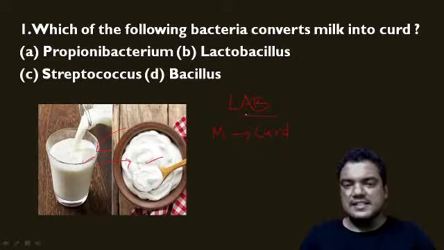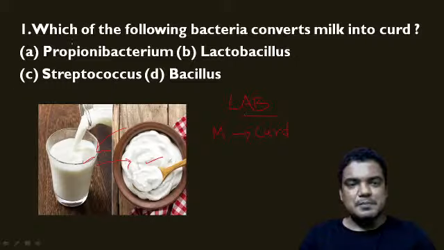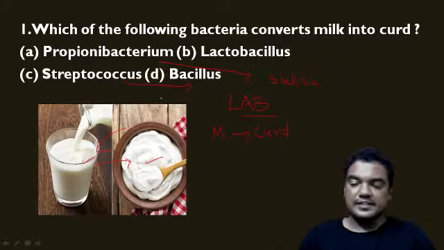This Lactobacillus bacteria can convert the milk into curd. Propionibacterium is used for making Swiss cheese, and Streptococcus is used for producing antibiotics.